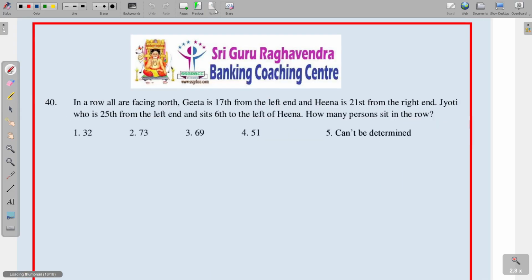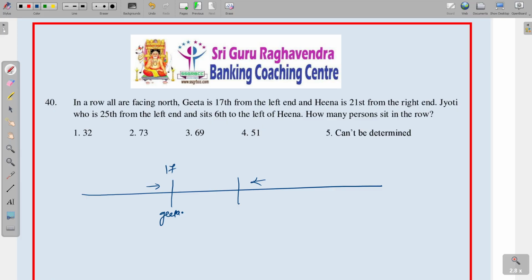Next, last question. In a row all are facing north, and Geeta is 17th from left end. Hina is 21st from right end.